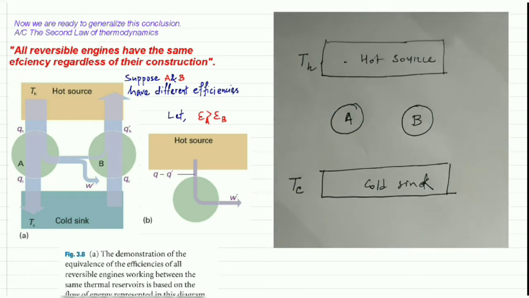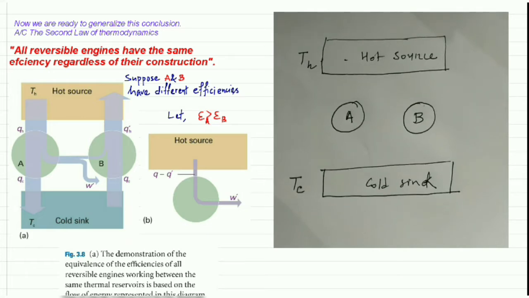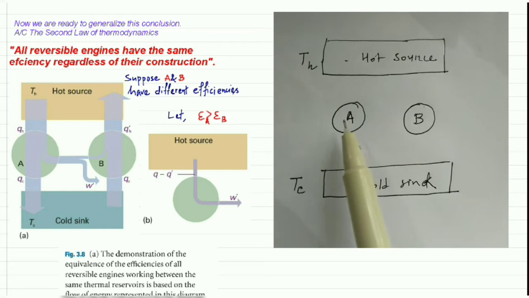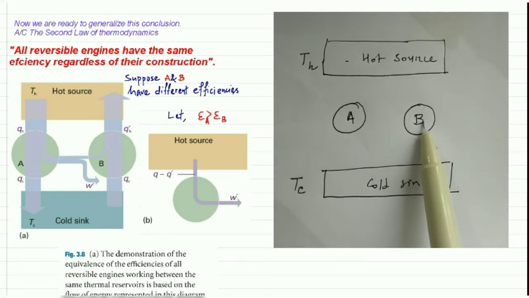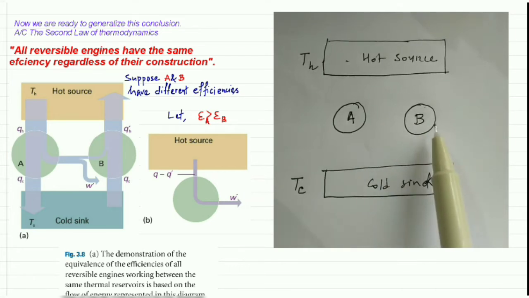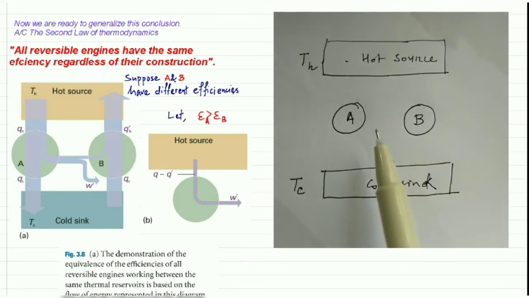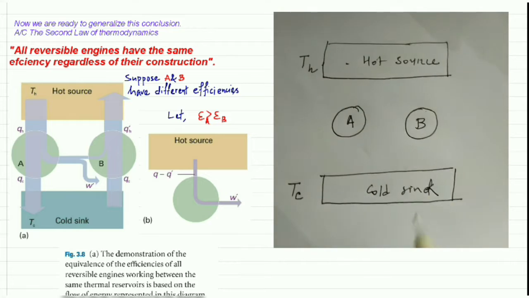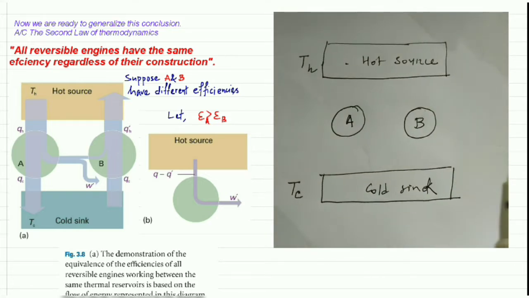That is our main aim. If we can prove that the efficiency of A is equal to the efficiency of B, regardless of the substances used to prepare these two machines, then we can say that entropy is a state function.